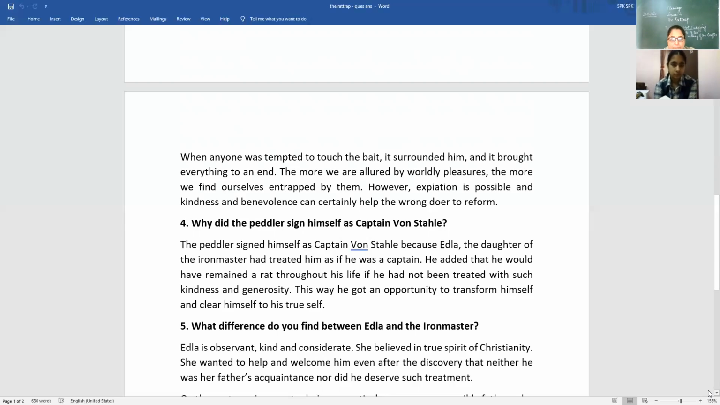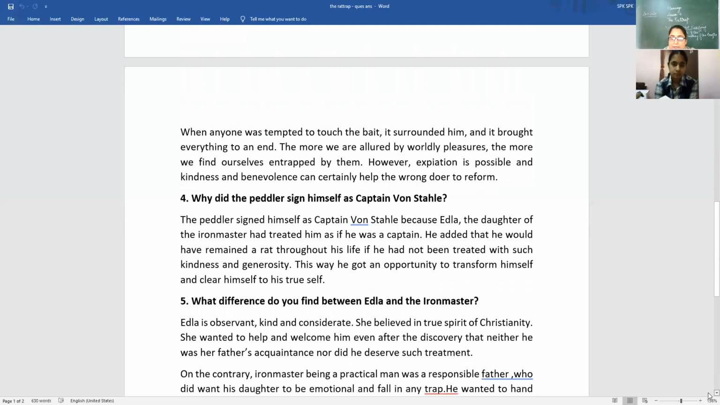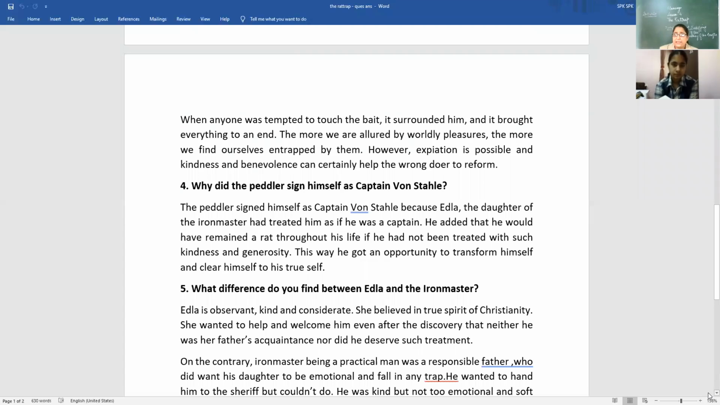Right? Why did he sign himself as the captain? Because he was treated very nicely. This gave him an opportunity to think of the essential goodness, and that humanity prevails and nothing else is important in this world. Rest all comes after that, and they are then very easy to achieve.